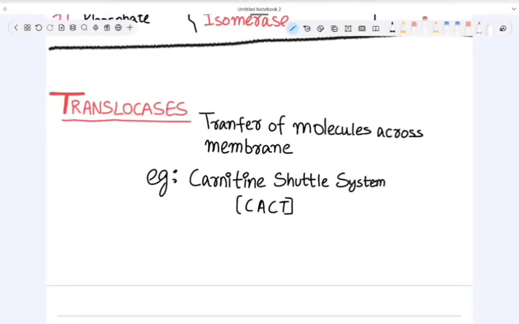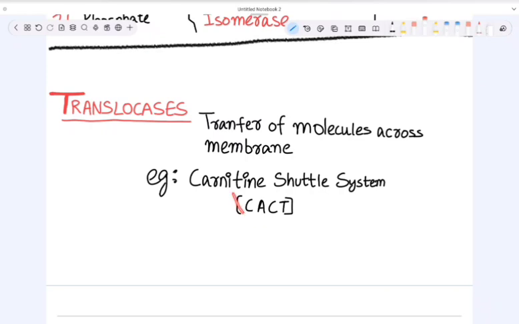Okay, so we will read one particular translocase, that is carnitine acyl translocase, in our beta oxidation of fatty acids. There we have long chain fatty acids which are impermeable to the inner mitochondrial membrane.